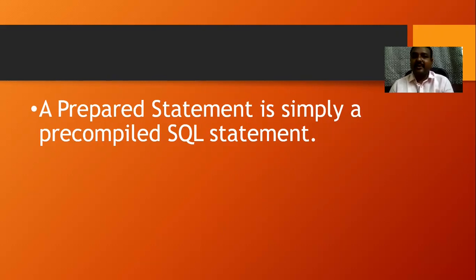Moreover, this statement is used in Java application development where we take the data at execution time, and at that time I would like to store different data into the database.